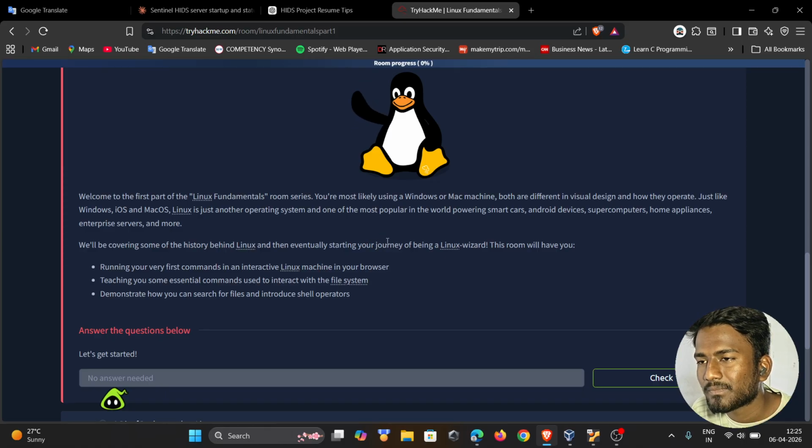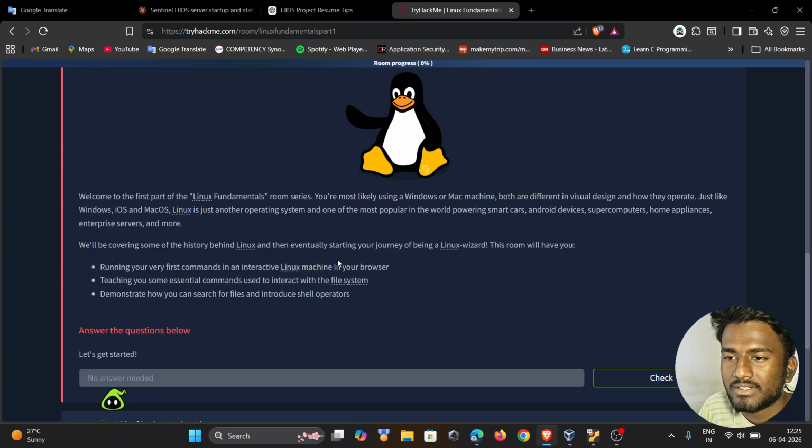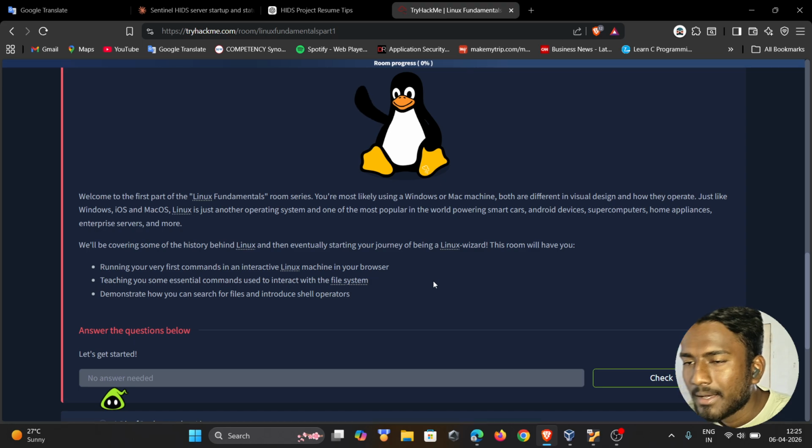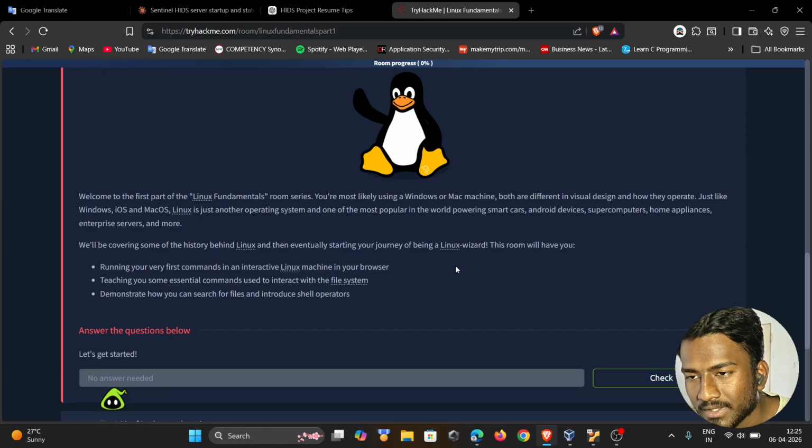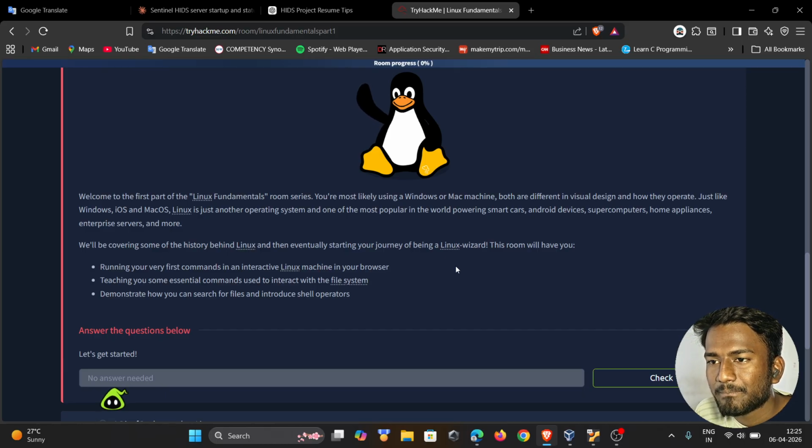As everyone knows, we are using different operating systems, but most of us are aware of Windows. Why do we come up with Linux? Because it is free for everyone, and it is lightweight, and it is used in servers; about 95% of servers are based on Linux.